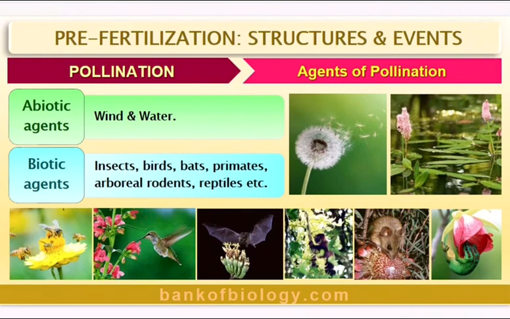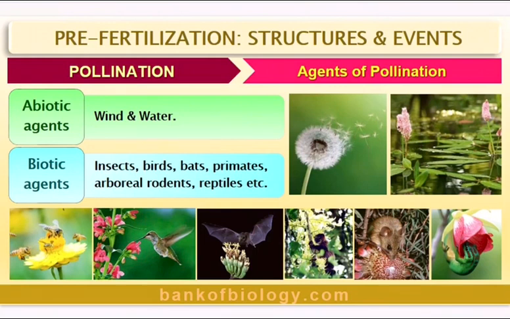like in mustard, Brassica. Then heterostyly: in some plants, flowers have two, that is dimorphic, or three, trimorphic, forms of anthers and stigmas at different levels. And last, herkogamy. It is the presence of natural and physical barriers between androecium and gynoecium that help in avoiding self-pollination. Like in Calotropis, the gynoecium is fused with anthers to form the gynostegium, and pollination can occur through insects only.